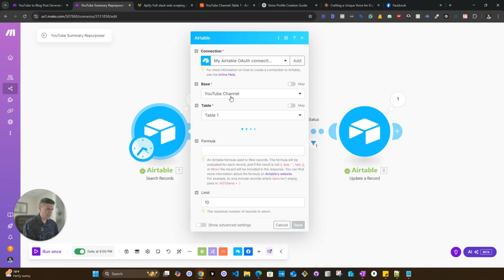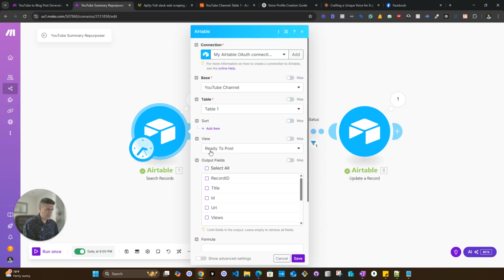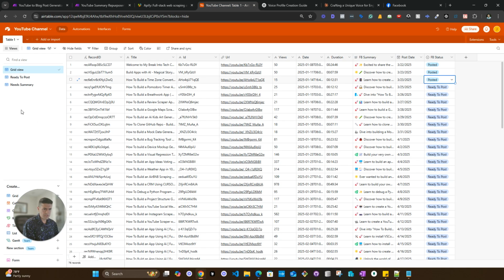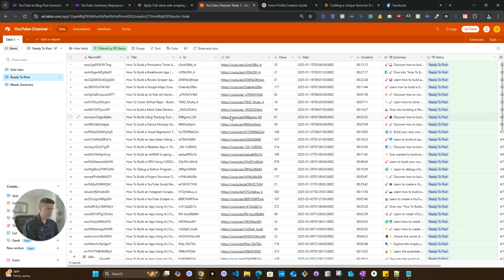If I go to the Airtable, it's looking for ready to post only. Okay, so it's only filtering by ready to post, in the grid view, which is this one here. And these are all the ready to post. So it's checking for the date, ready to post. It goes through one line, it goes through every single item to make sure that it's posted.